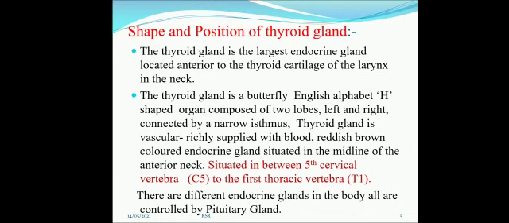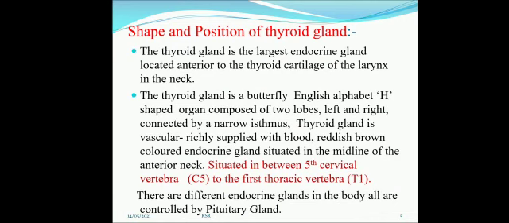in the middle of the anterior neck, between the fifth cervical vertebra C5 and the first thoracic vertebra T1. It means C5 to T1 vertebra is the location of this particular gland in our neck region, and it is correlated with the vertebrae of our vertebral column to understand the position better.